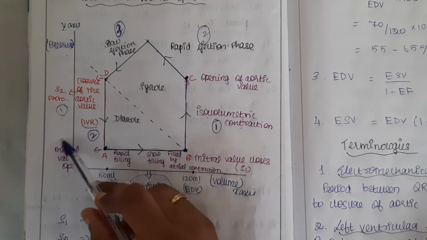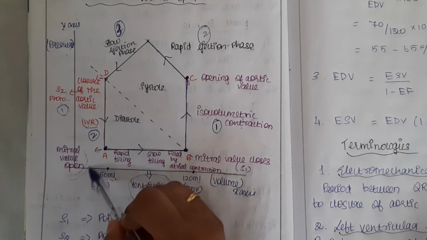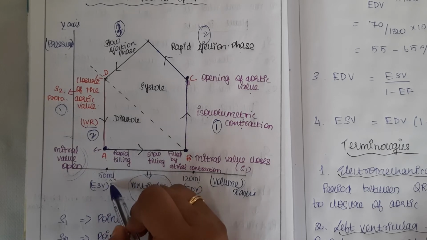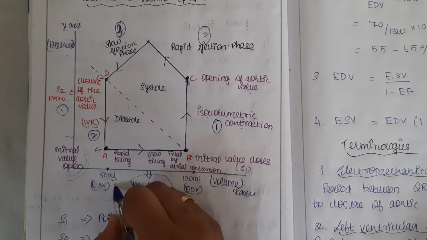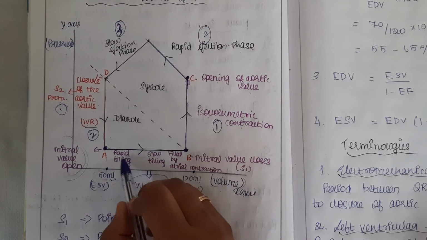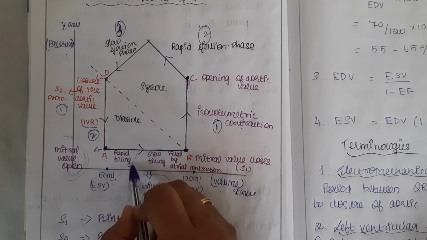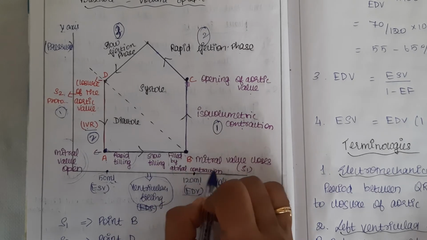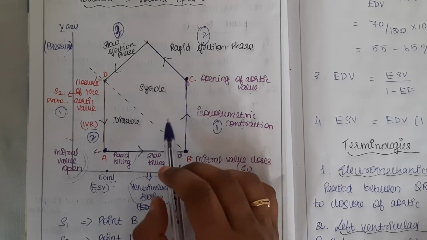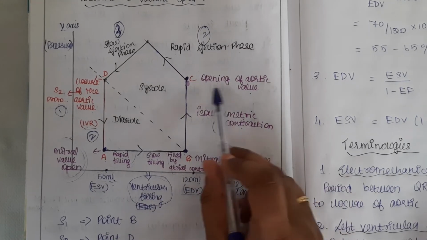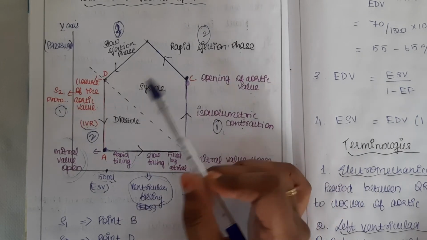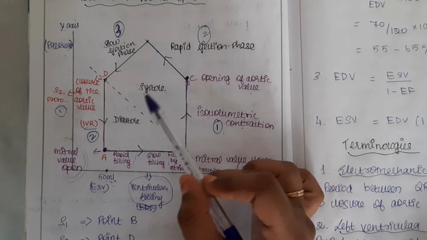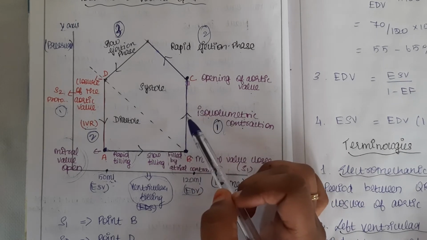So what happens? The mitral valve opens here. That's why the diastole happens. So we came to the basic point, the beginning point. Okay, then it goes on with rapid filling, slow filling, and filling by the atrial contraction. So I have told about the 3 phases of systole and 5 phases of diastole. All the 8 phases have come in this graph.